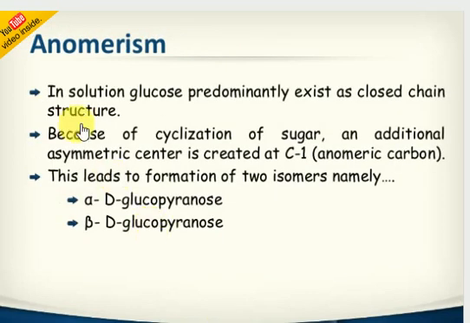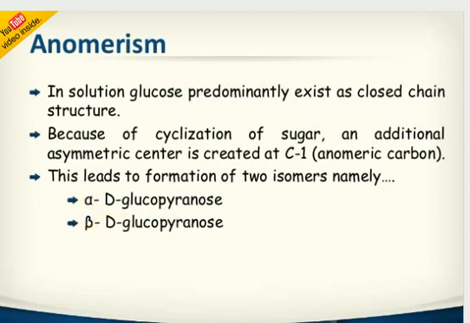Go for the next one, anomers. What do we mean by anomers? In a solution of glucose, it predominantly exists as a closed chain structure. Generally glucose will be a cyclic structure, not an open structure. Because of crystallization of the sugar, an asymmetric carbon atom is added around C1. Look, in the previous one any carbon atom could differ, but here the difference is around C1, the first carbon atom. This leads to the formation of two isomers: one is the alpha-D isomer, the next is the beta-D isomer.